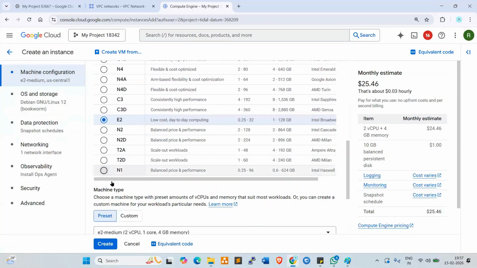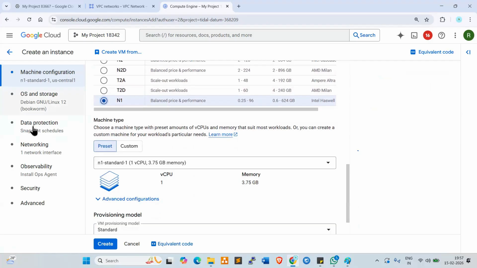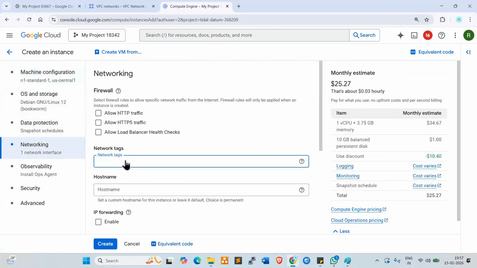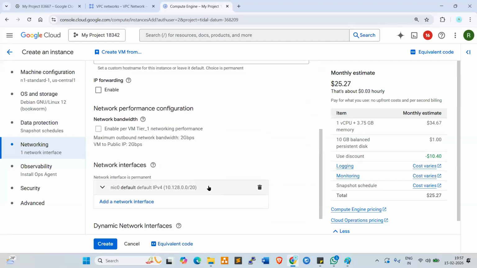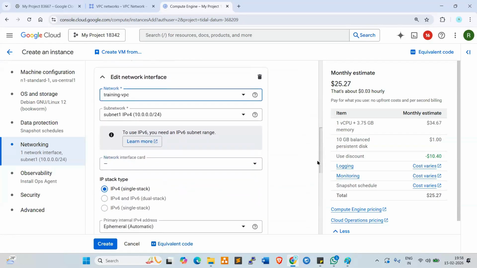Go to N1 series, N1 standard one. Here OS is the same, networking, tag app server. Go down here, select the network, custom network, training VPC.